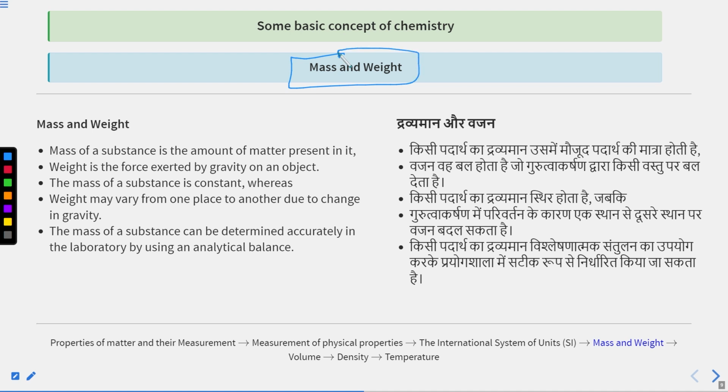So the first one is mass and weight. Mass and weight, these are two different terms, but they are related to each other. You know very well, weight is equal to mass into gravity. It means the weight depends on gravity, but mass is a property, right? If you are changing the gravity, weight will change, but mass will remain the same. If gravity is 0, weight will be 0, but mass will not be 0.